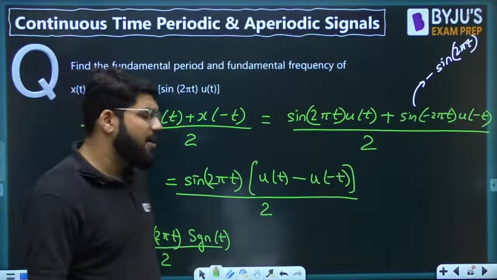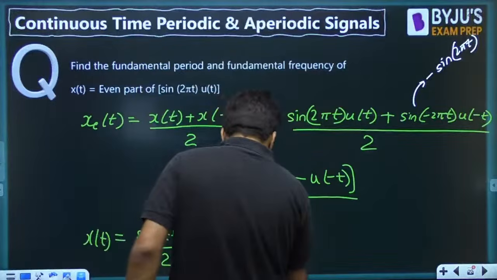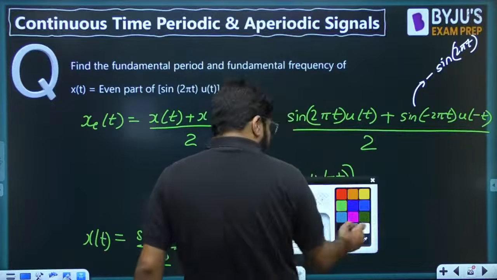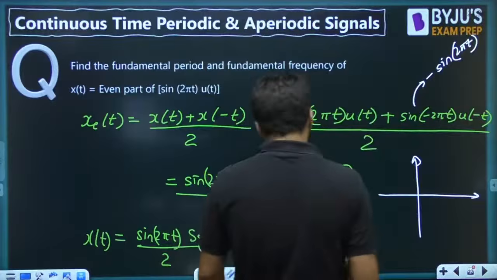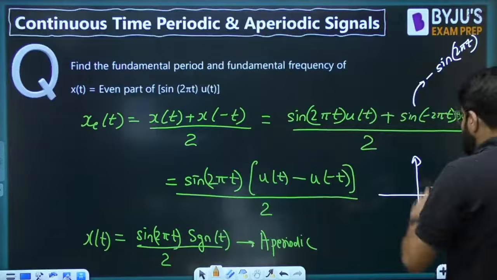What is u(t) minus u(-t)? Signum t. Anyway, signum is aperiodic. Because of the signum part, it becomes aperiodic. Or if you want, you can understand with the waveform as well. The waveform says that the signal on the right is sine 2 pi t.